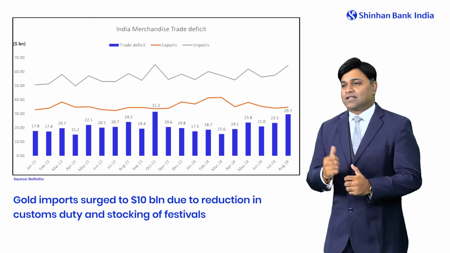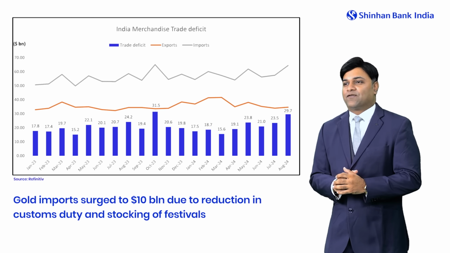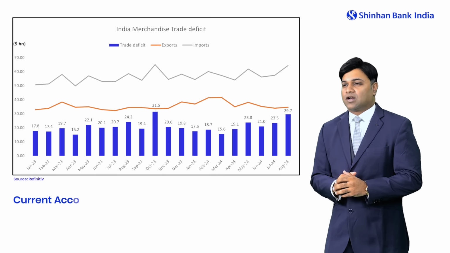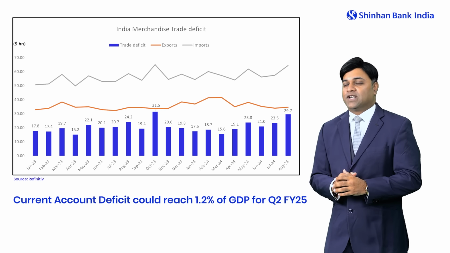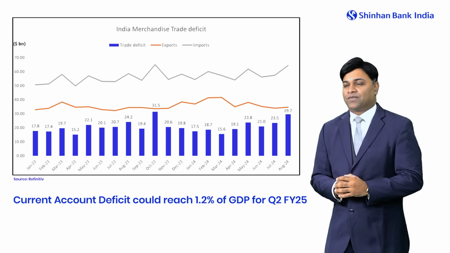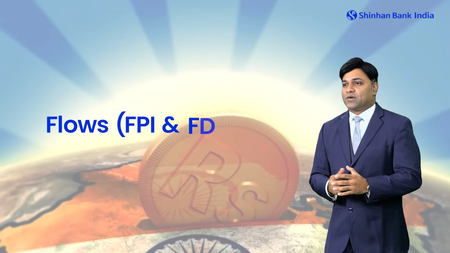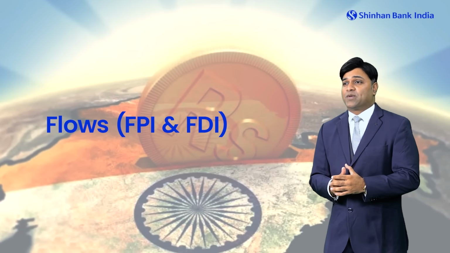Now, what happens when there is a concern of a widening trade deficit? It also raises concern on the current account deficit numbers, which is now at 1.2% of GDP for Q2 FY25. Now, let's understand flows, because flows are something which define dollar rupee to a very large extent.